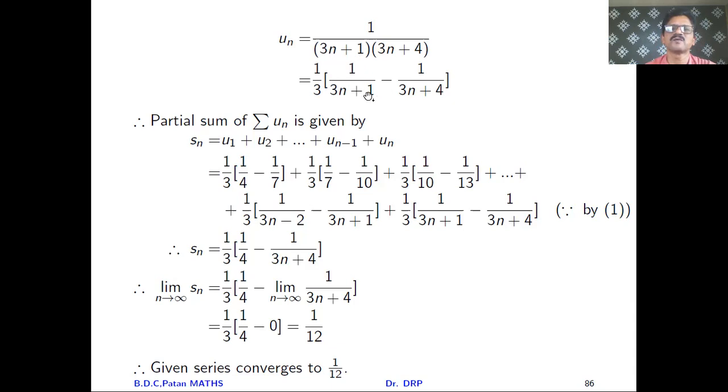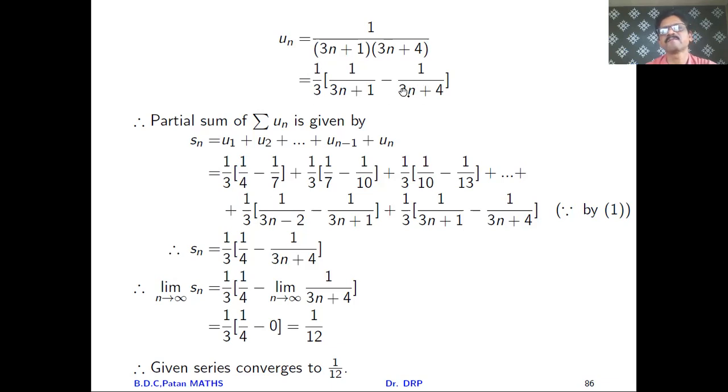This step is written by the method of partial fractions. You write 3n plus 1 in the denominator, and 3n plus 4 in the denominator, and check for what value of n the denominator becomes 0. That value is minus 1 by 3. Except this first bracket, put n equal to minus 1 by 3; there the numerator is 1, and the denominator is minus 1 plus 4, that is 1 by 3. So the partial fraction value corresponding to 3n plus 1 is 1 by 3.